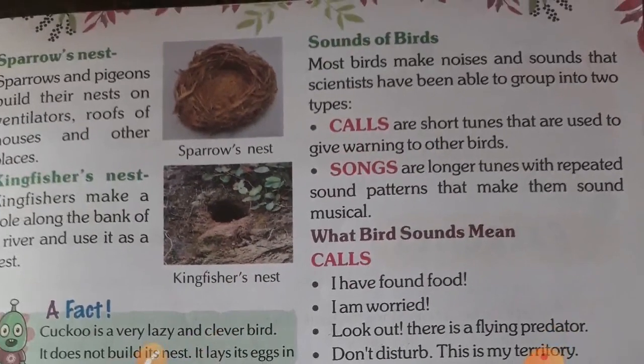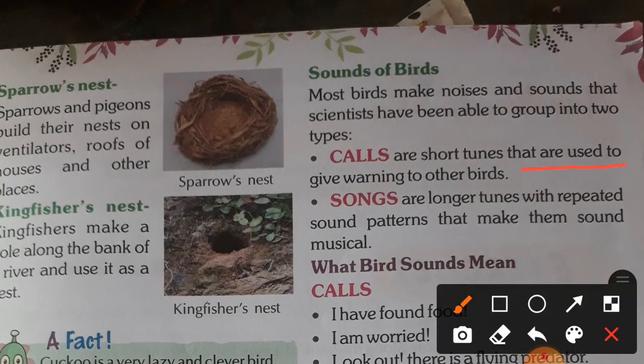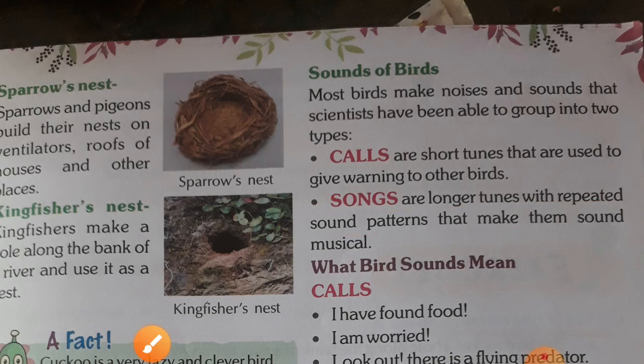Now I will describe the sounds of birds. Most birds make noises and sounds that scientists have been able to group into two types. So students, scientists grouped bird sounds into two groups. One is calls and second is songs. Calls are short tones, you can see here, that are used to give warning to other birds. Next, songs. Songs are longer tunes with a repeated sound pattern that make them sound musical. So calls are short, for warning. Songs are long tones with a repeated pattern that make a musical sound.